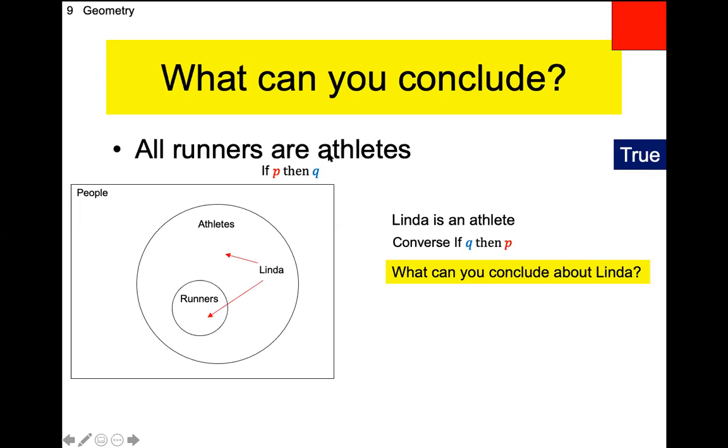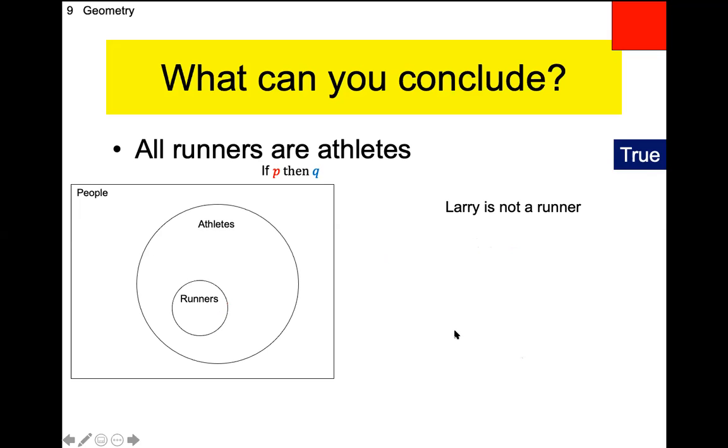So just because you meet the Q portion doesn't mean you meet the P portion. So this would be an example of a converse. Linda is an athlete. We can't conclude anything other than she's an athlete. So she could either live inside the runner circle or inside the athlete circle. We just don't know.